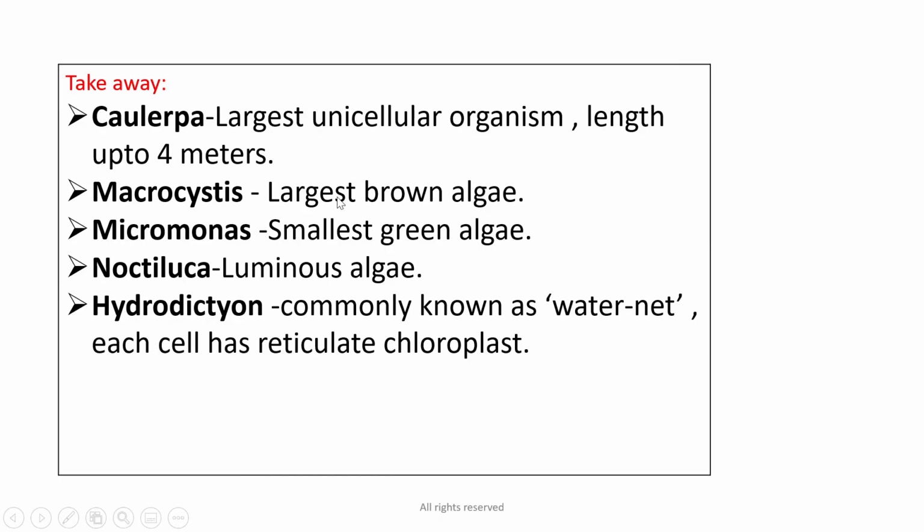The next is a few takeaways from this video. Caulerpa is the largest unicellular organism and it has a length up to 4 meters. Macrocystis is the largest brown algae. Micromonas is the smallest green algae. Noctiluca is the luminous algae. It has light emitting characters. Hydrodictyon, commonly known as water net, each cell has a reticulate chloroplast. The term water net is given to Hydrodictyon. These algae are very important in terms of exams.